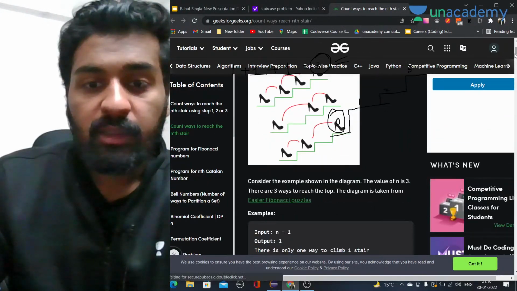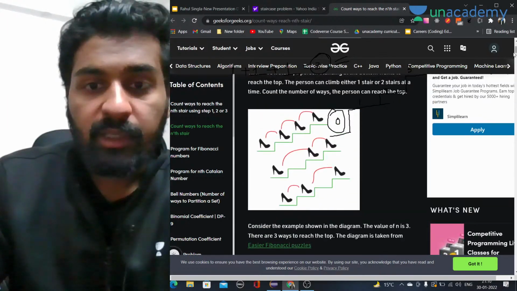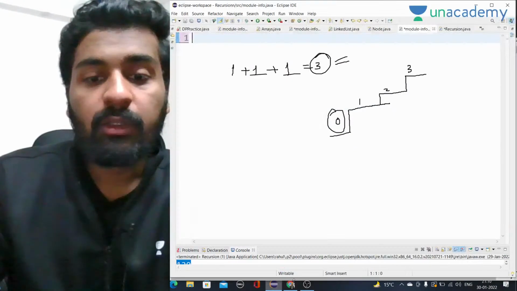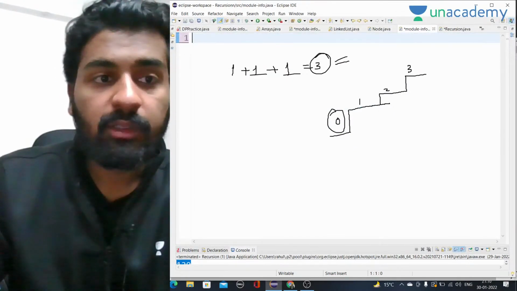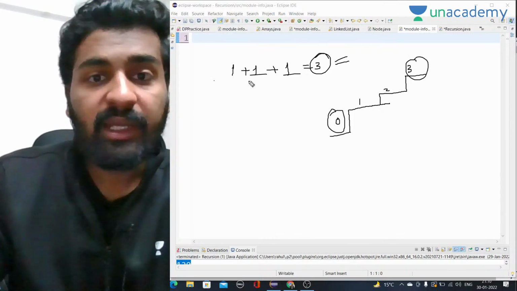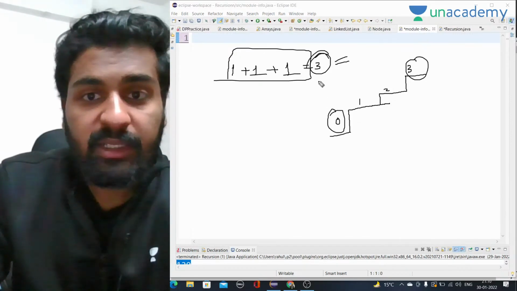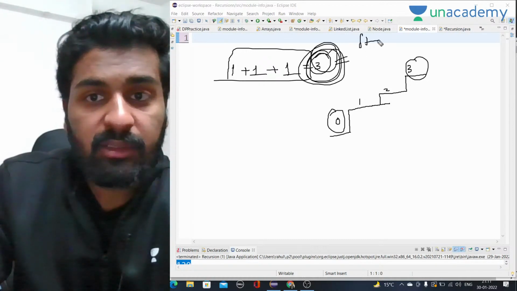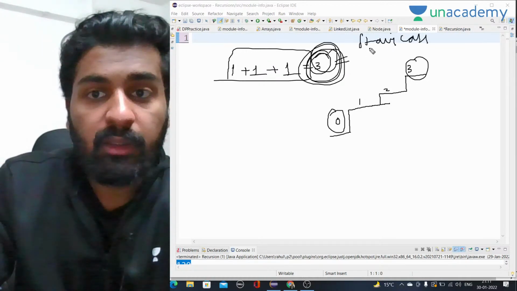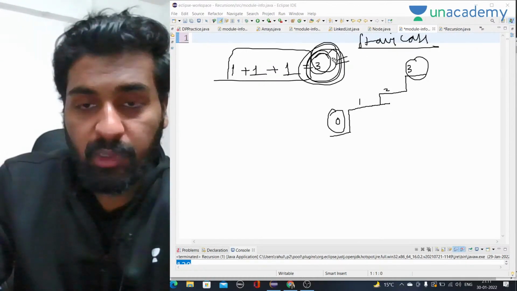Consider the example shown here. They are also showing the same example. So yes, the answer is 3 only. To reach the top, there are 3 ways. You have to give this answer as 3. This is the staircase problem. So can we do that?